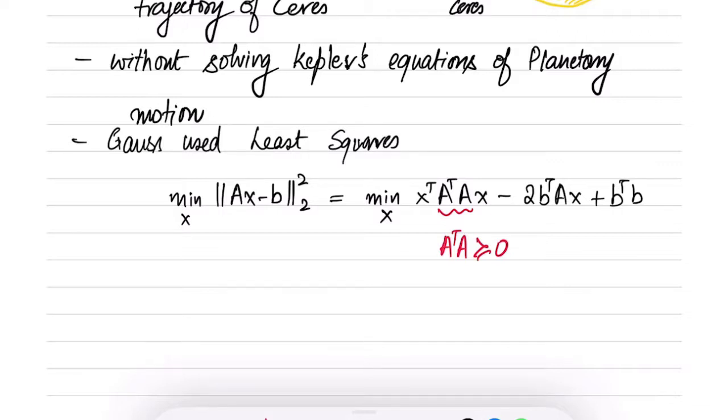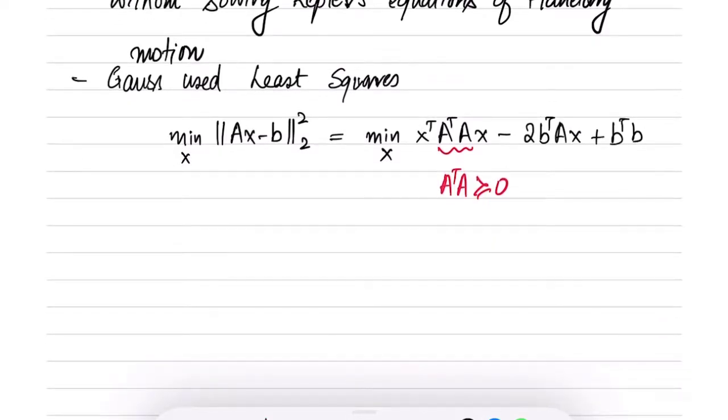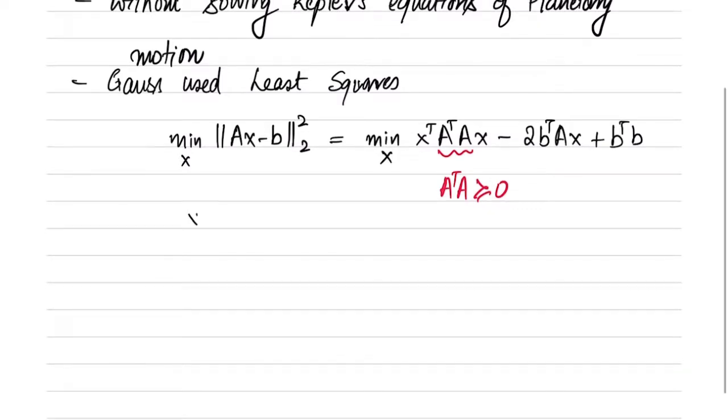So how do we solve the least squares problem? There are several scenarios. Let's say that here x is in R^n and A is in R^(m cross n).